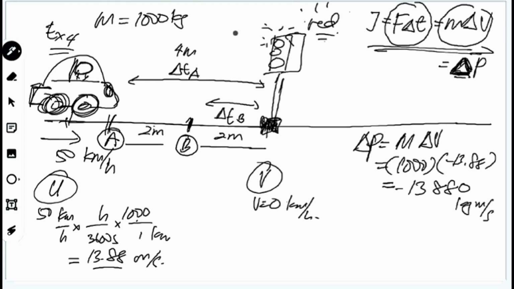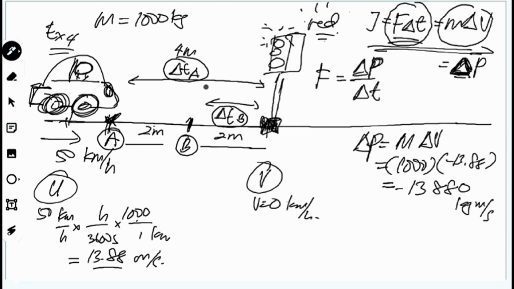So kat sini, F delta T, so you can apply the formula here. Okay, so force acting for the time taken, equivalent to delta P divided by delta T. So if somebody choose for delta TA here, the position A here, so the time taken is much more longer compared to delta TB.